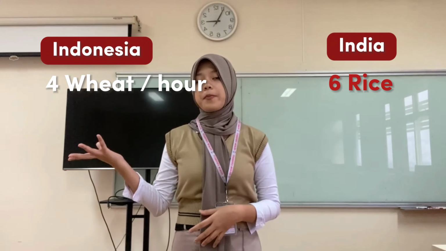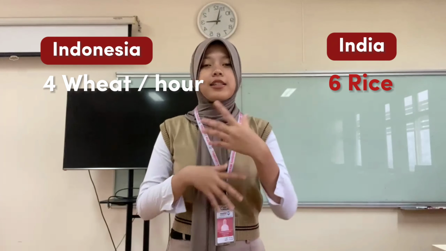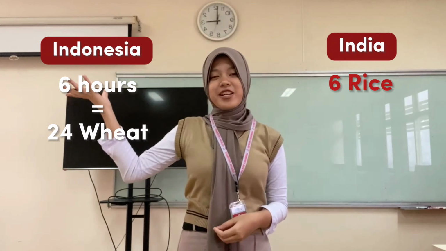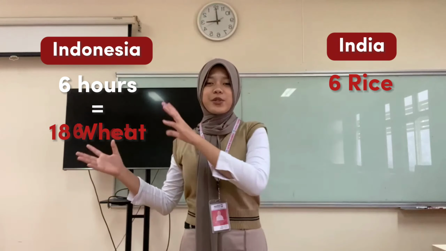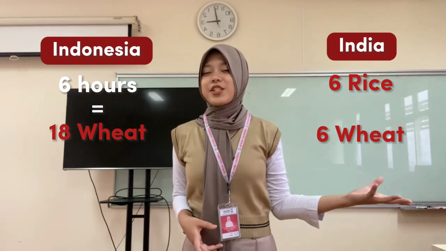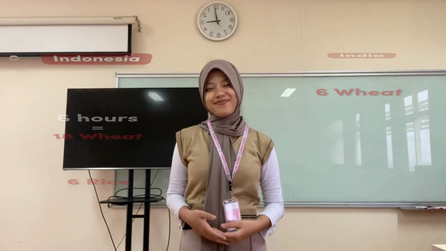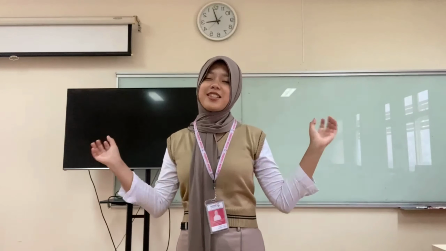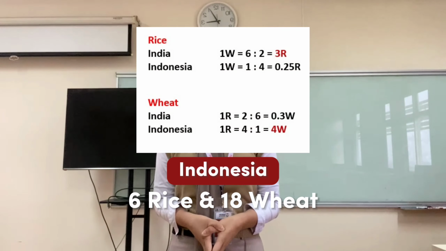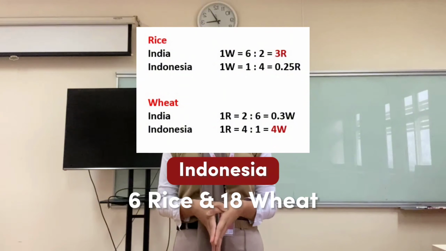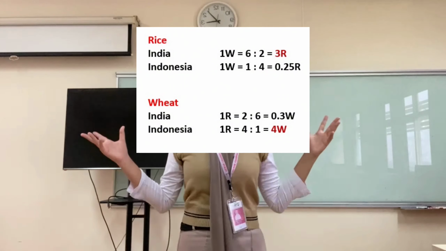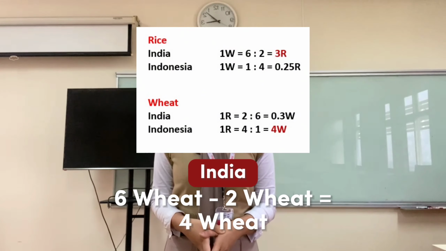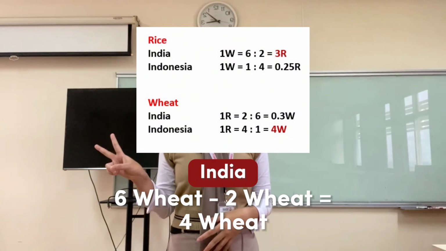Therefore, Indonesia, which previously produced 4 wheat per hour, with more productivity, in 6 hours can produce 24 wheat and trade 6 of the wheat to India to get 6 rice from India. So for Indonesia, the gain is 6 rice from trade with India and 18 wheat from its own productivity.